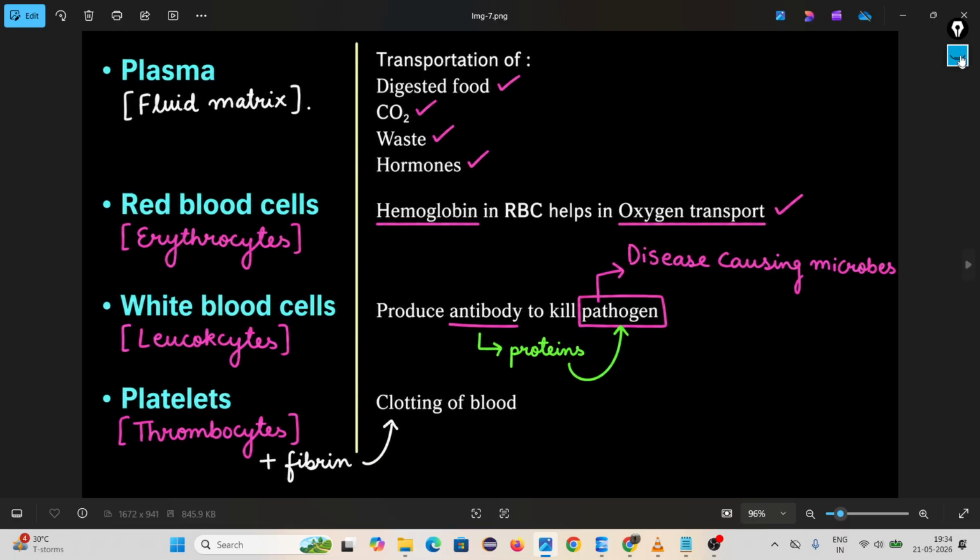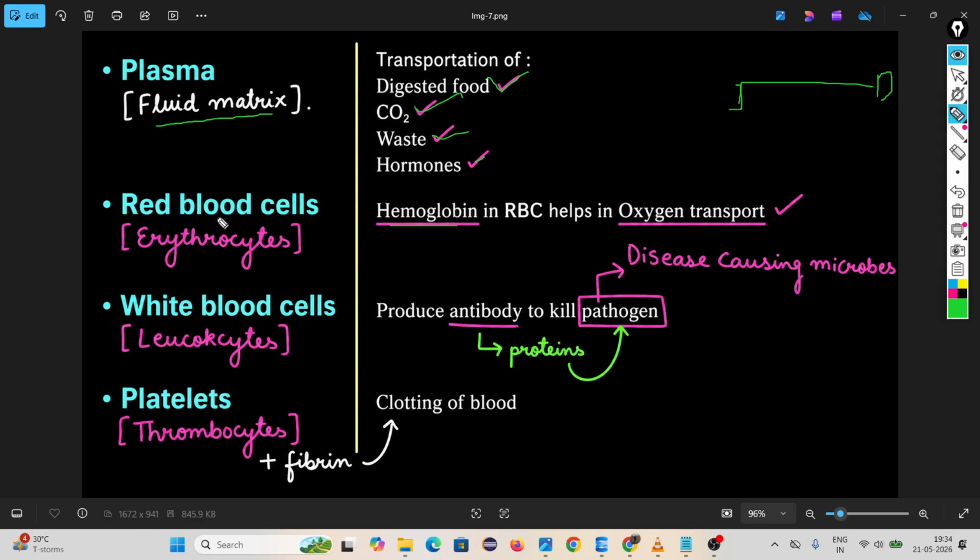Then they have different functions. Plasma's work is carrying substances from one part of the body to another part. Plasma carries digested food, carbon dioxide, waste and hormones. Remember, plasma does not carry oxygen. Oxygen is carried by RBC, particularly hemoglobin. Plasma is called the fluid matrix. Red blood cells are called erythrocytes.